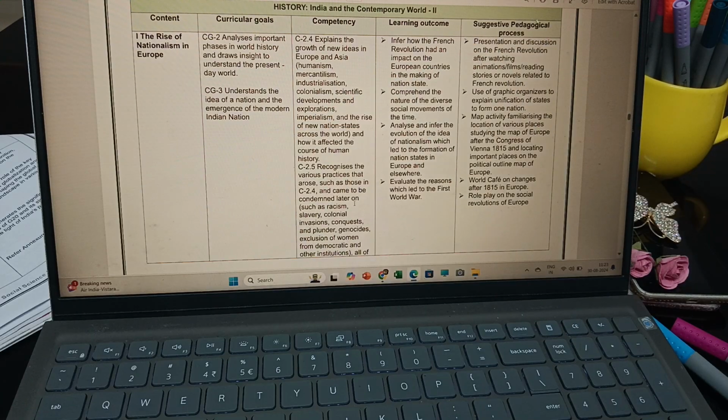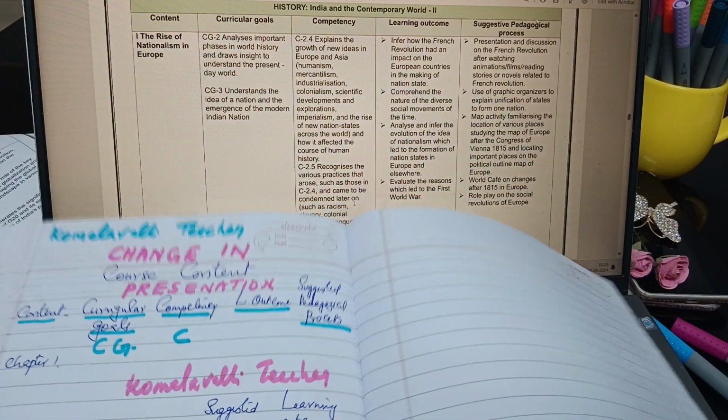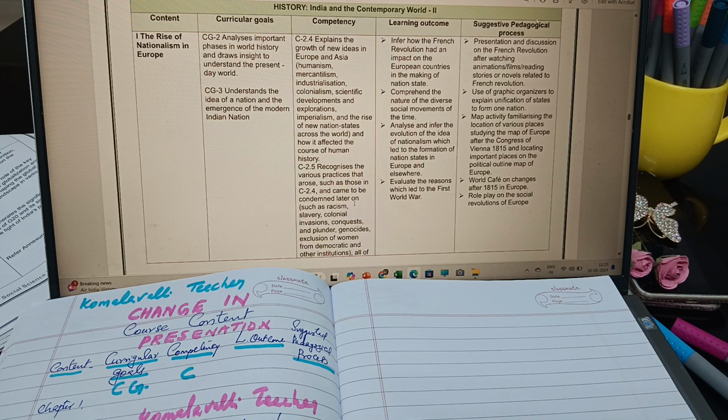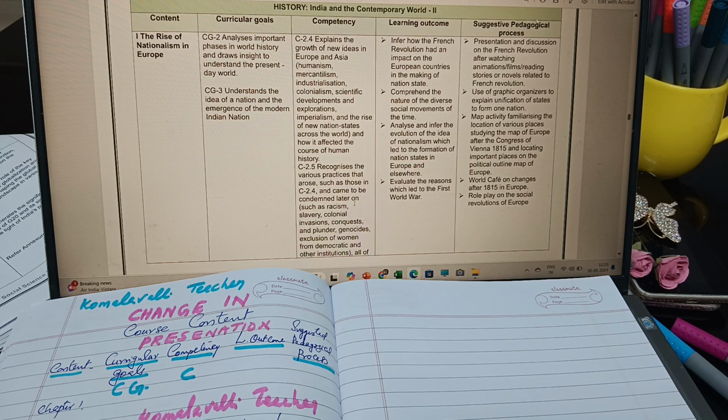And another thing, I went through map work and all other patterns regarding questions. Some of them are asking whether the competency based questions have increased regarding MCQs. No, MCQs are only 20% of marks. The MCQs are the same way we were following. And internal is 20 marks. What about the internal 20 marks? Pen paper test 5 marks. Portfolio 5 marks.